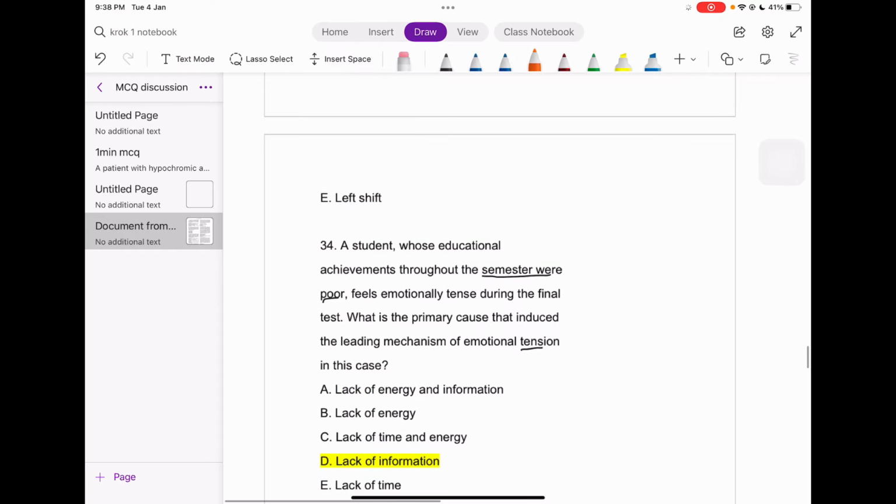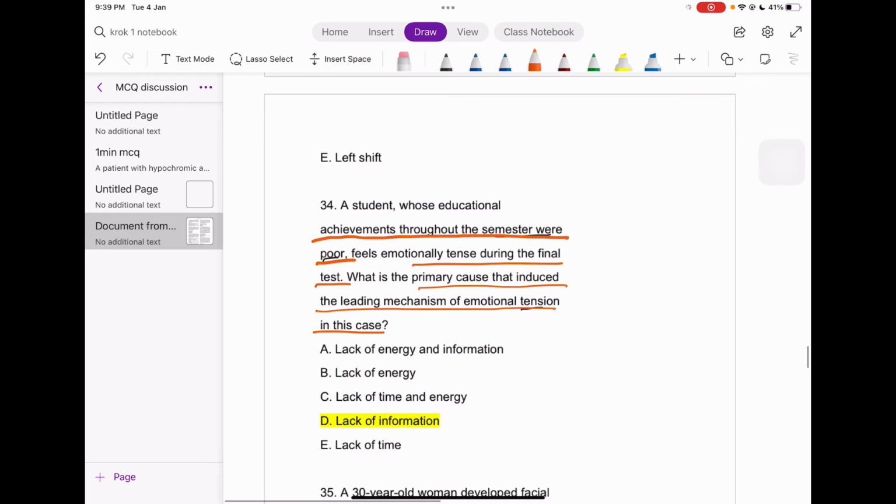Next one. A student whose educational achievements throughout the semester were poor feels emotionally tense during the final test. So that's what happens, guys. If you don't study for the semester, you will feel tense during the test, right? What is the leading mechanism of the emotional tension in this case?